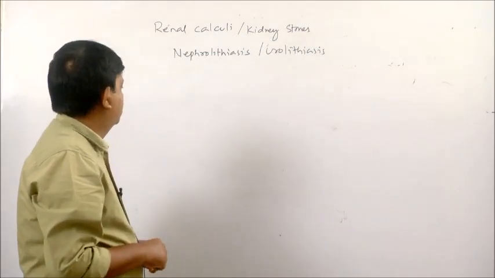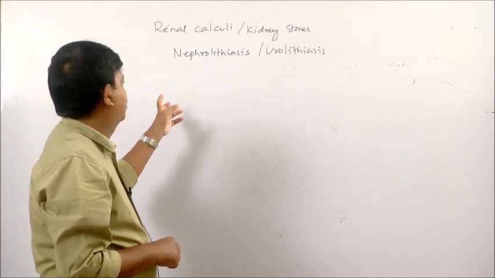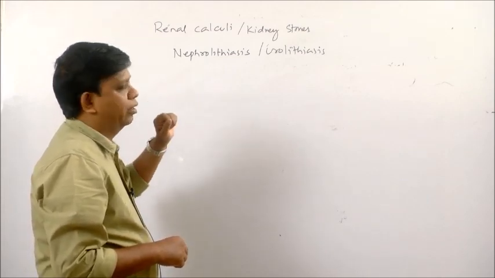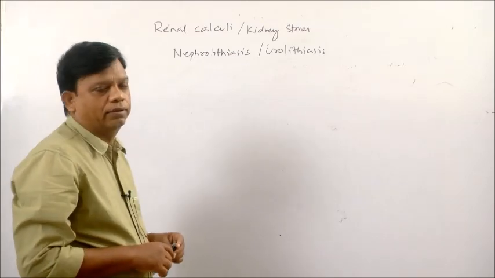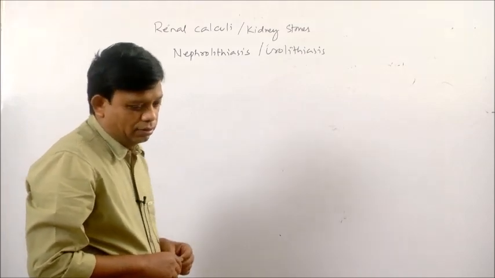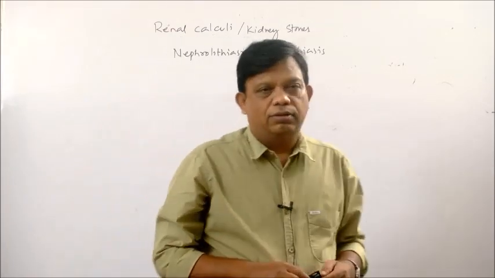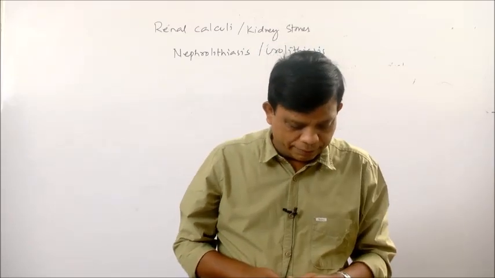The kidney stones are the solid crystalline substances which are found in renal calculi. They are composed of minerals and salts. There are different types of kidney stones.